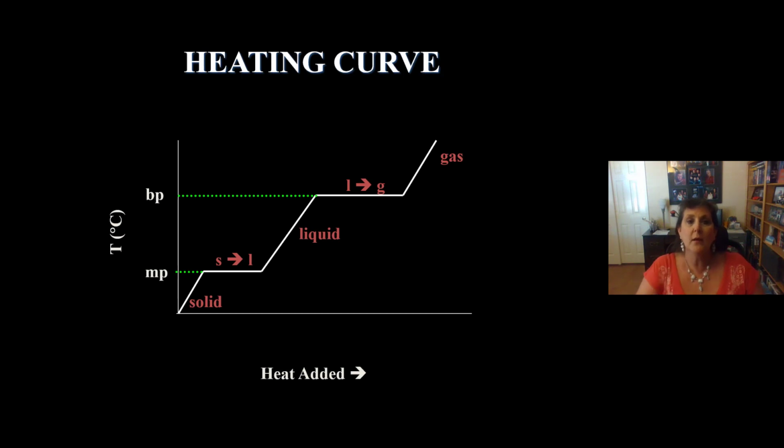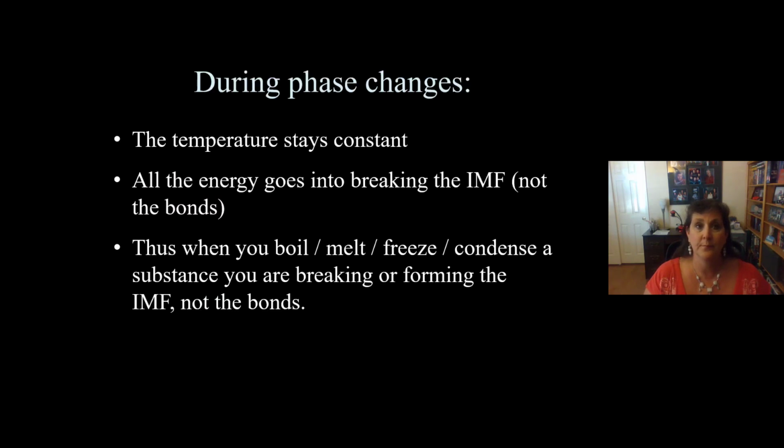Once we're all melted, we start to go up again. This is when we have liquid. And the liquid goes up, up, up until we start to boil. And then it flattens out again. Liquid turns to gas as we're boiling away till we've got all gas, and then it starts to go up again for gas. So that's a heating curve. Remember this graph. You need to know it for quizzes and exams.